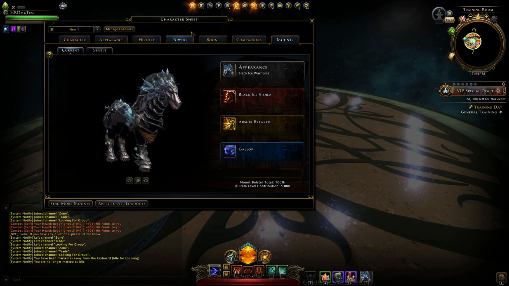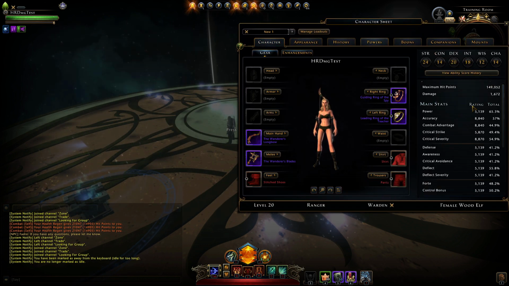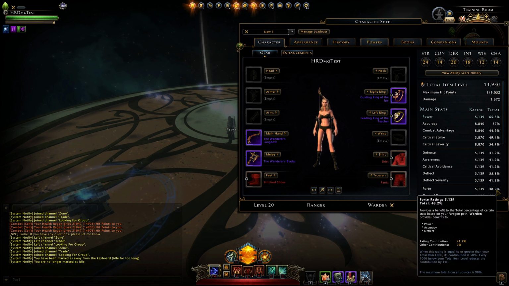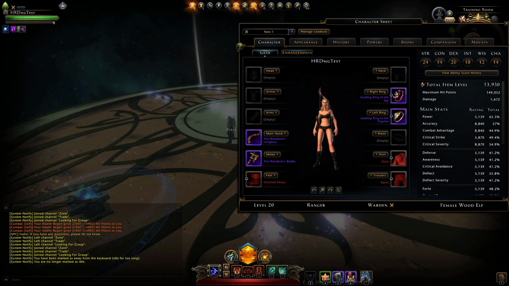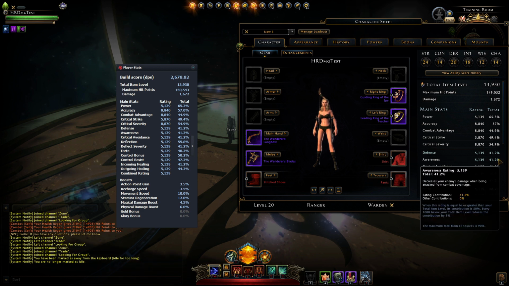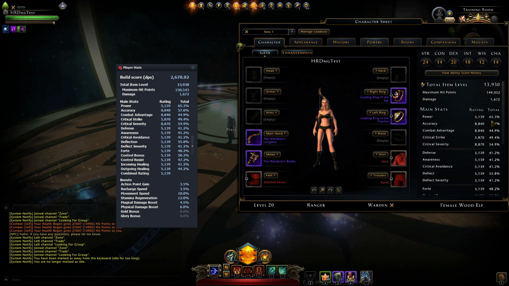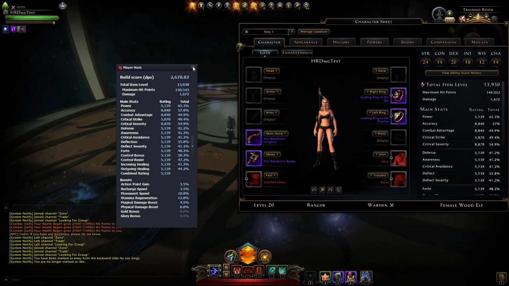So in order to make sure that the character builder gives the correct results, you should always, before you start testing, check that the stats are exactly as in the game. So I made a build in the character builder, which has an item level of 13,930, just like here. Then we have damage is the same, and you can see these percentages are all exactly the same. And that will make sure that if you have calculated expected values for damage, they should end up with the correct values. And we will see that that is actually the case.